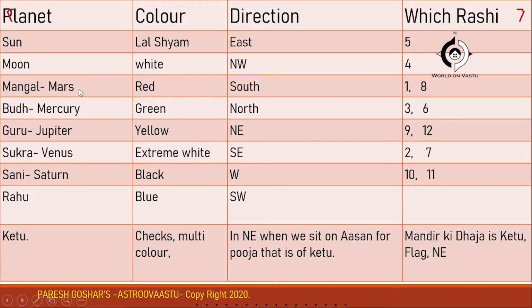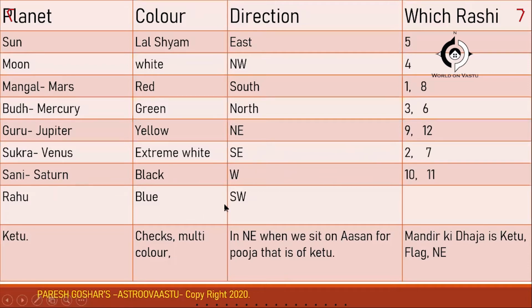Mangal, which is also called as Mars. So these names are written in English and Hindi both, but phonetically in English here, in letter form. So Mangal, which is a Mars planet, it has south direction, and the Rashi that it governs is the 1st and the 8th, 1 and 8 number. Then next is the Buddha, Mercury, it governs the north direction, and the Rashi that comes under him, it is 3rd and the 6th one. Then Guru, Jupiter, direction is northeast, and the Rashi is 9th and 12th one. Then Shukra, Venus, that is southeast direction, and it governs the 2nd and the 7th Rashi.